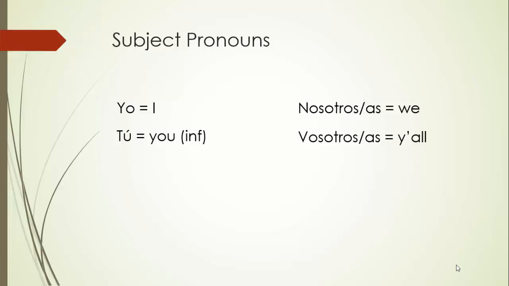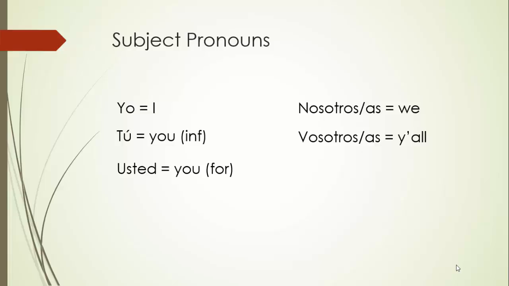Vosotros and vosotras is y'all, you plural. I'm from the South, so I'll say y'all. You can say you all, however you want to say that. But y'all is the plural of tú. Vosotros and vosotras really isn't used anywhere except for in Spain. Some Spanish teachers insist that you use it. I learned my Spanish in Spain, but even so, I'm not going to focus on vosotros in this class, and I'll never put it on a test. You'll see the conjugations of it, but I'm not going to put that on the test. But vosotros is the plural of tú.